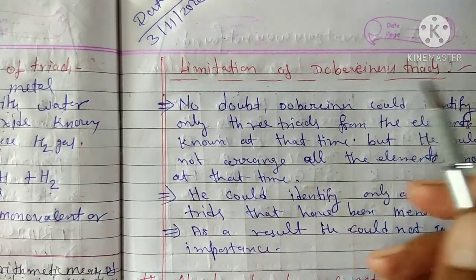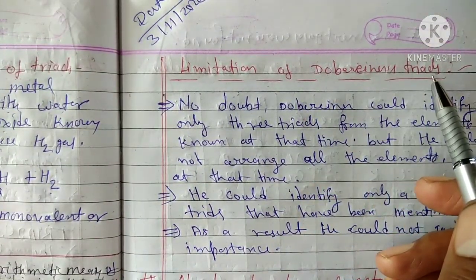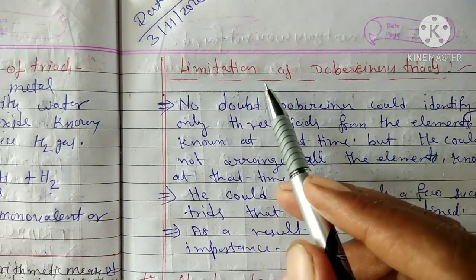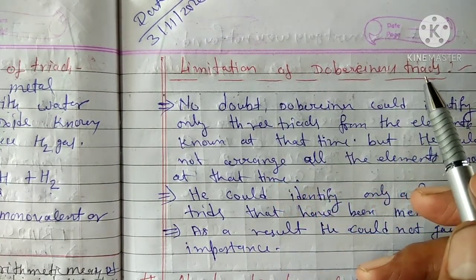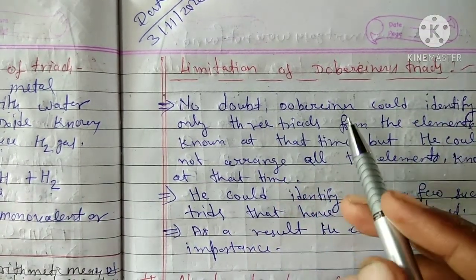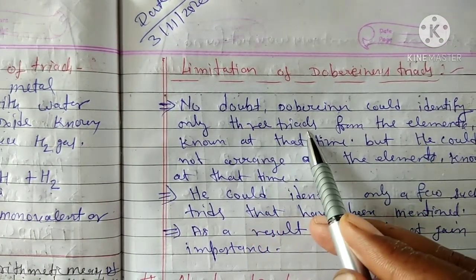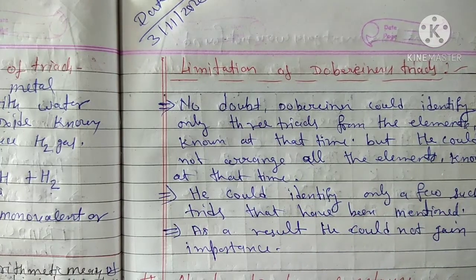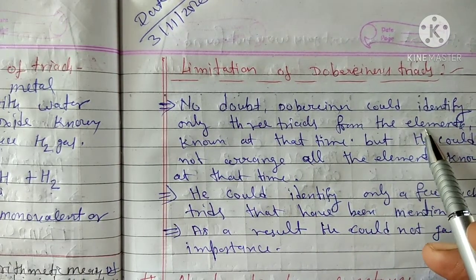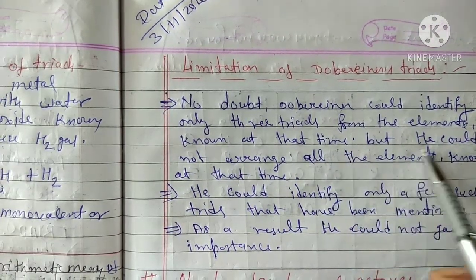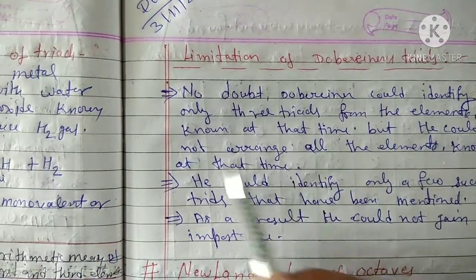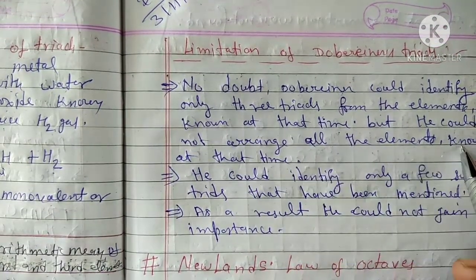Limitation of Döbereiner's triads. We also say the drawback of Döbereiner's triads. No doubt, Döbereiner could identify only 3 triads. 3 triads means only 3 elements from the elements known at that time, but he could not arrange all the elements known at that time.